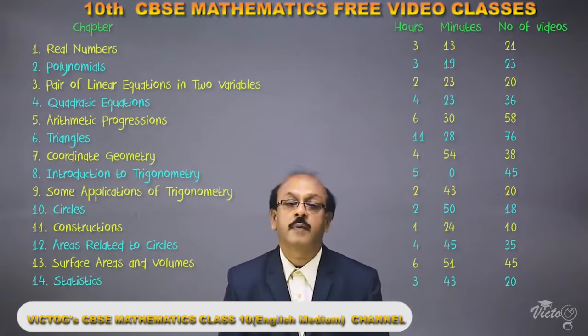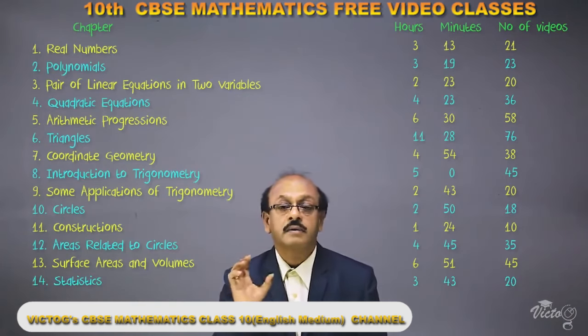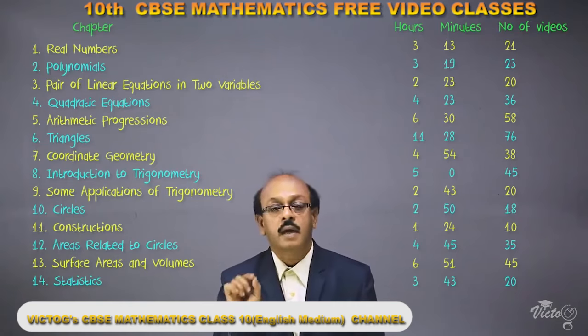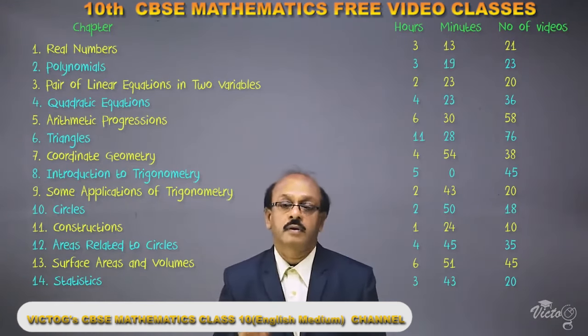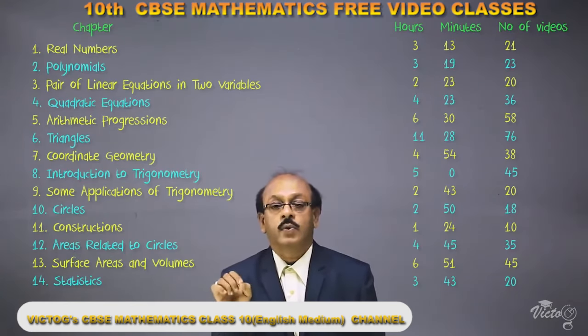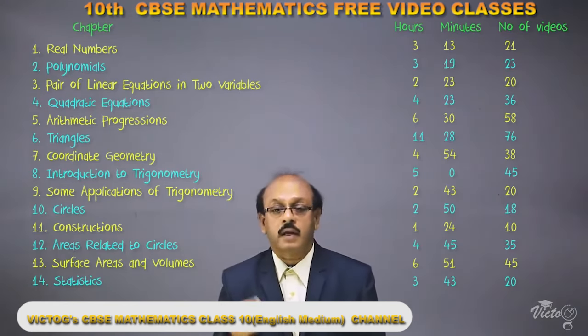Then the 14th chapter, statistics. There are 3 main parts, that is finding the measures of central tendency. That means arithmetic mean, mode and median. Study the formulas very well. There are 3 methods for the arithmetic mean itself. Study all the 3 formulas and give importance to these 3 methods of finding arithmetic mean.